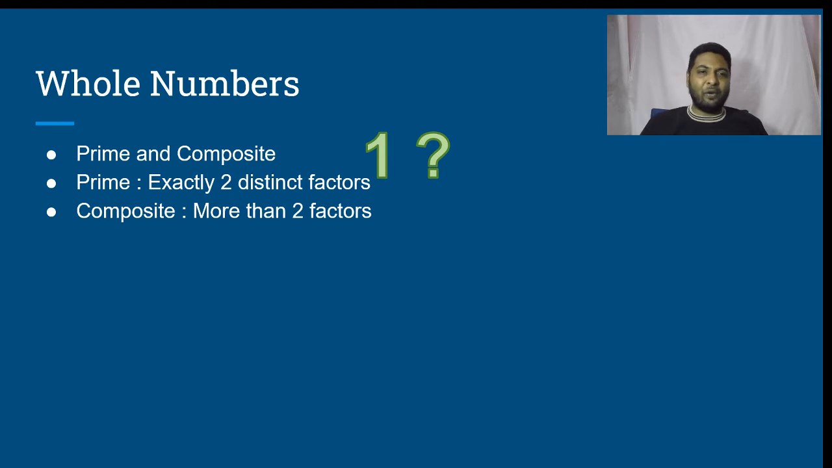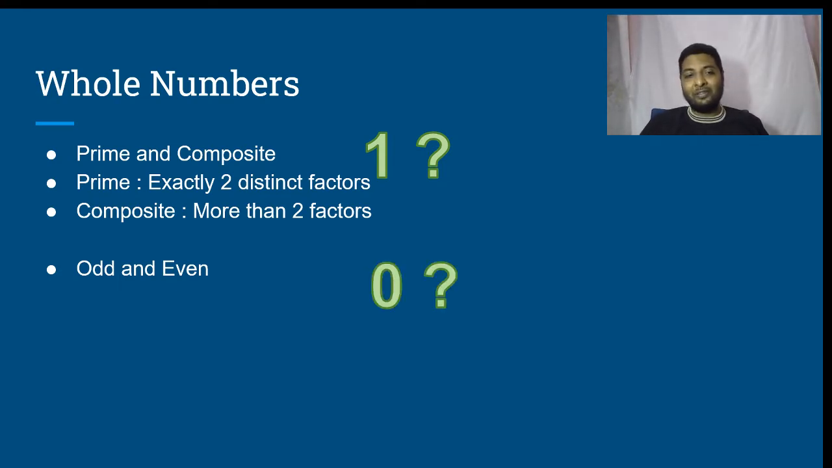Another way to classify whole numbers is to classify as odd and even. Now, is there any number which is neither odd nor even in the set of whole numbers? Some of you may say 0, but wrong. 0 is very much an even number.